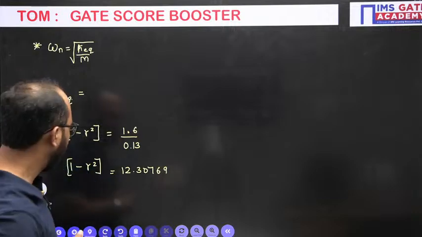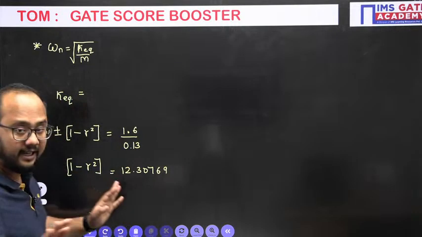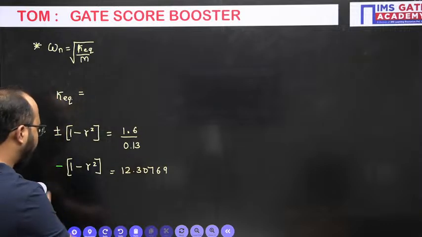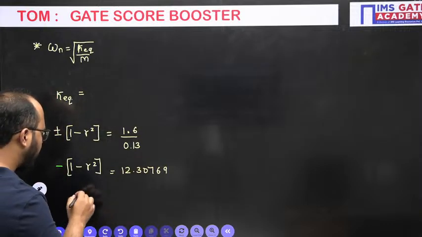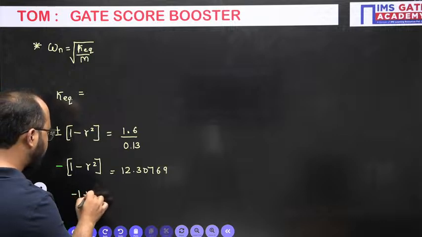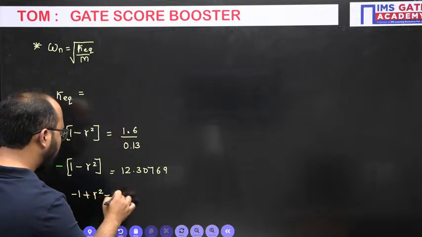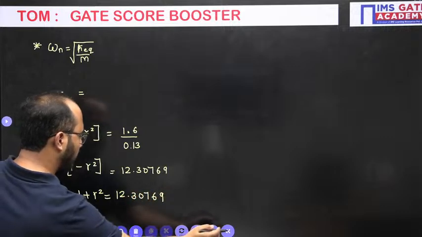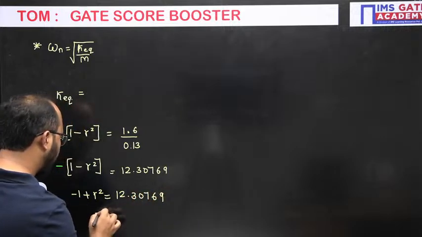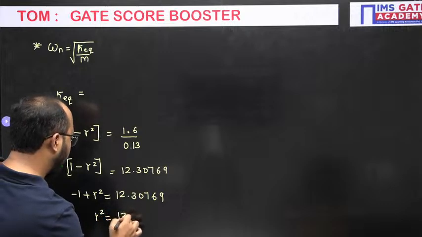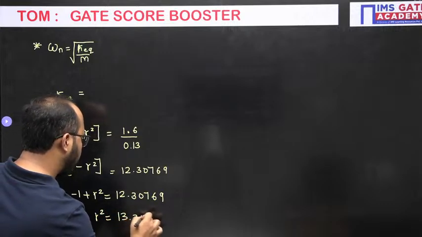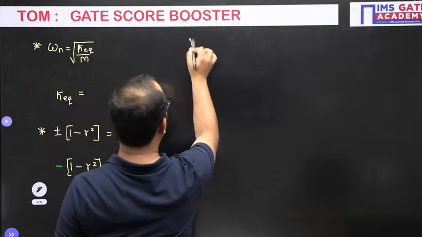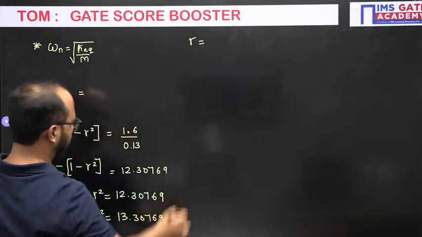Now tell me, here we have to put positive or negative? We have to use negative, because once I use negative here, it becomes minus 1 plus r square. So your r square value equals 13.30769, and from here you will get the answer for r.